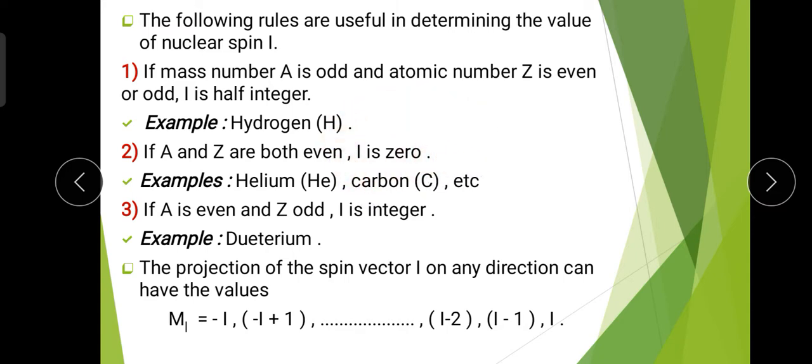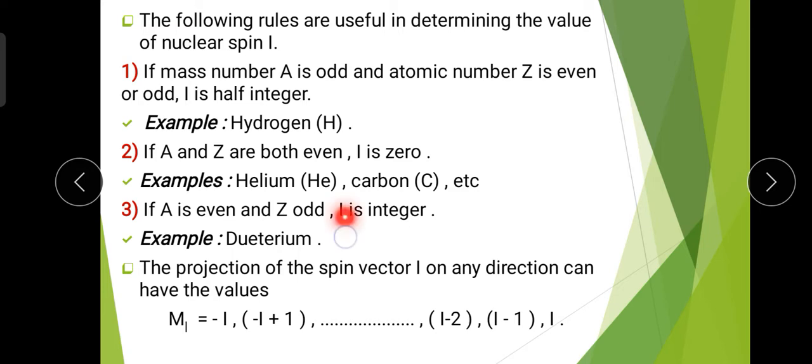Now the third rule is: if A is even and Z is odd, I is an integer. Here half integer means 1 by 2, 3 by 2, 5 by 2, 7 by 2, but integer means 0, 1, 2, 3, 4 and so on. In this case A is even and Z is odd.